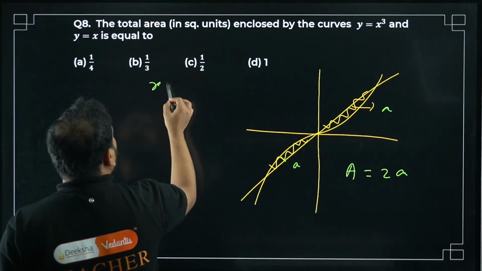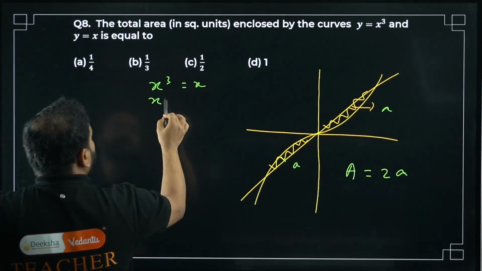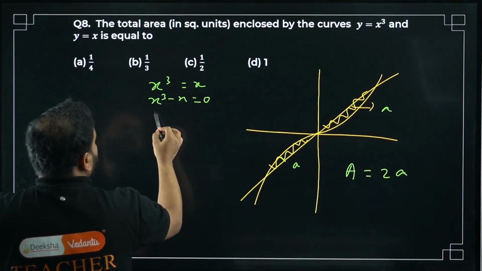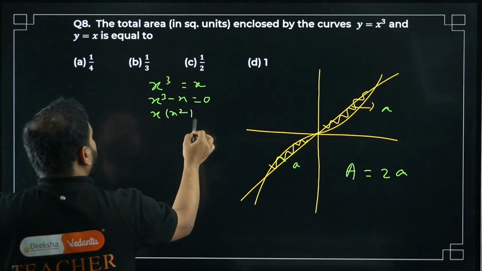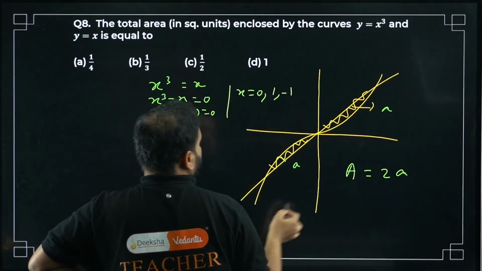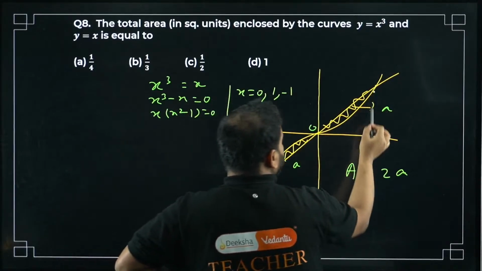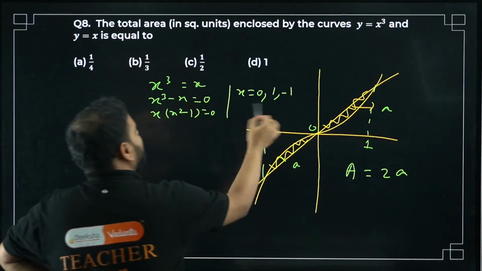Check here. x cube equals to x, right? So I get here x cube minus x equals to 0. So I get here x times of x square minus 1 equal to 0, giving me answer as x equal to 0, plus 1 and minus 1. So 0 is over here. This is minus 1 and this is plus 1. These are the critical points.